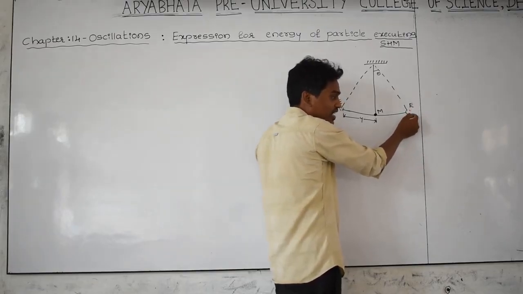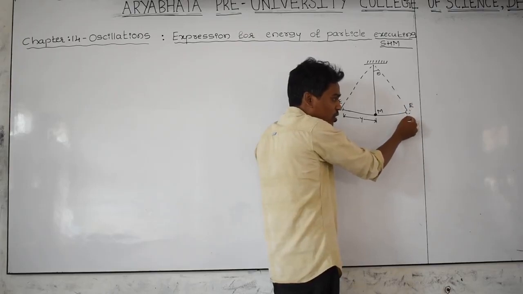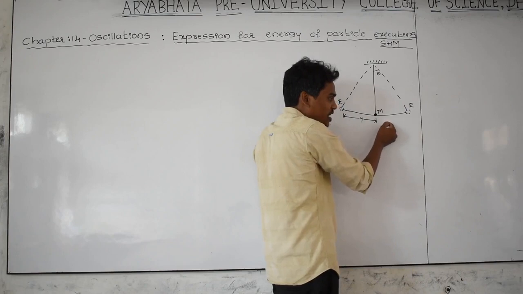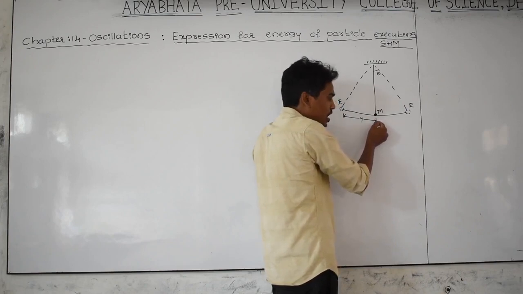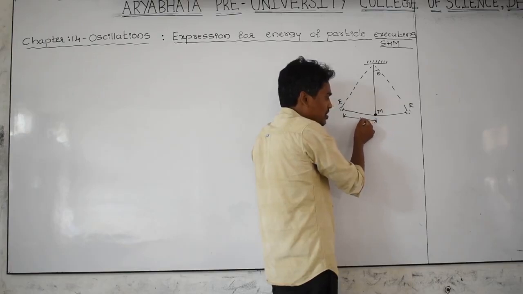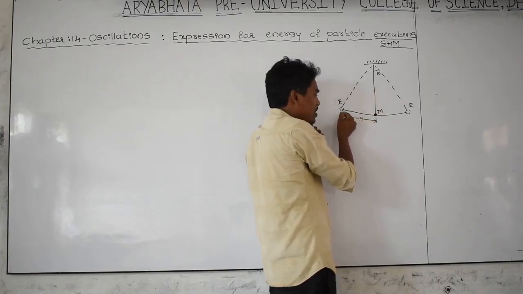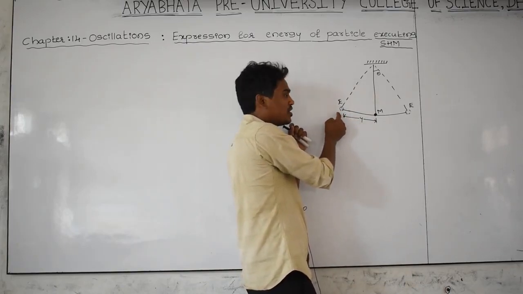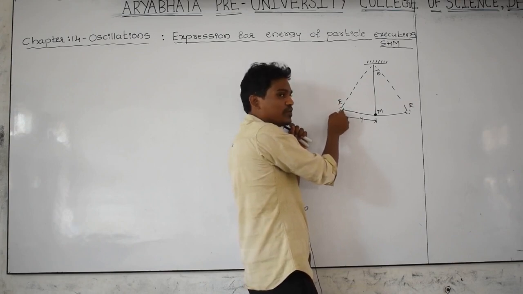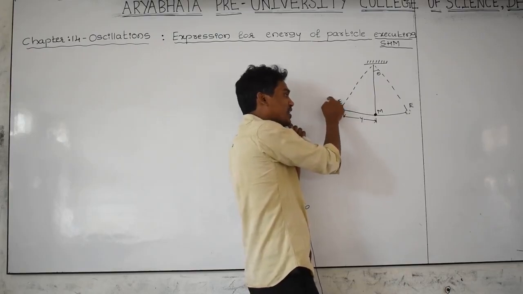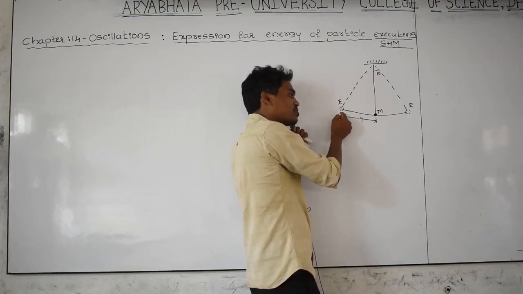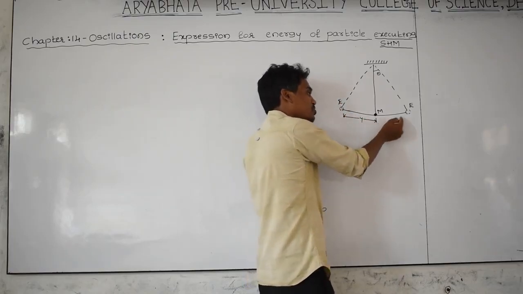Suddenly the restoring force is acting in this direction, then velocity goes on increasing, and kinetic energy goes on increasing. At this point kinetic energy becomes maximum, potential energy becomes 0, and again velocity goes on decreasing and becomes 0 here. If velocity is 0 here, then kinetic energy becomes 0. It means it is stored as potential energy at this point, and again the restoring force acts on the body in this direction, the object moves in this direction, and that potential energy goes on converting into kinetic energy, and the process goes on continuously.